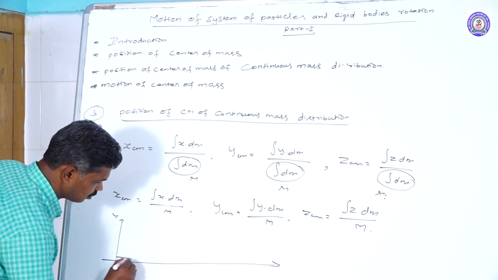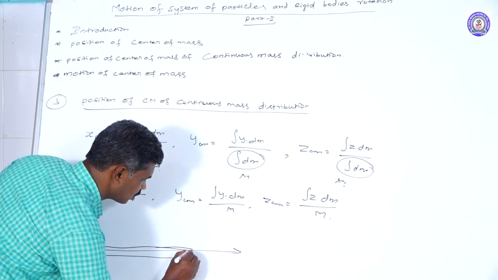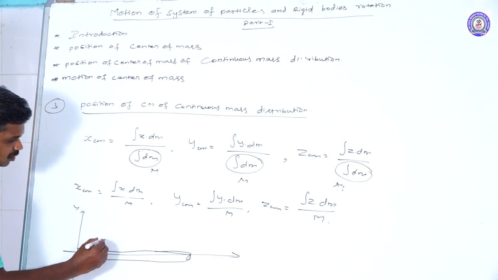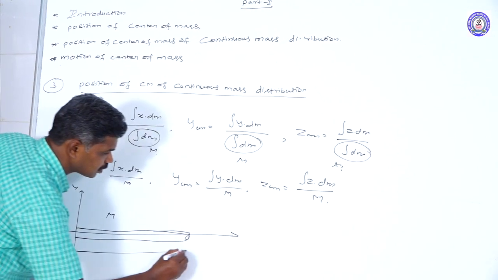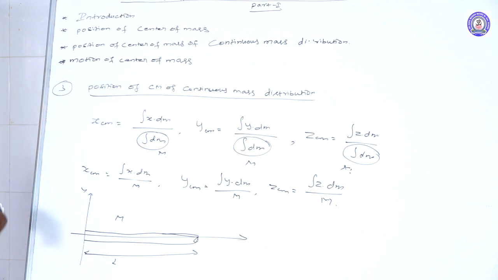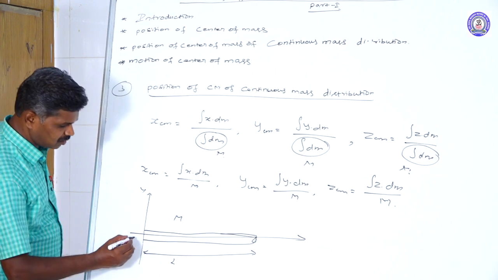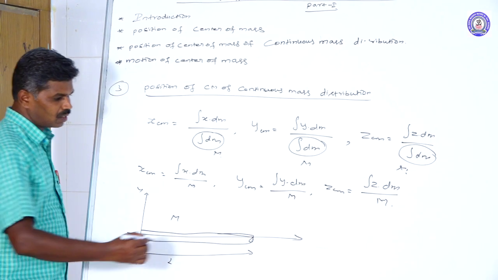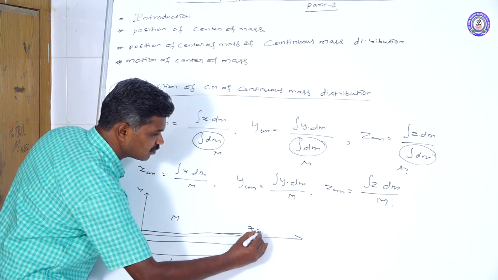The rod is placed along the x-axis. Its total mass is taken as capital M, and total length is taken as capital L. If one end coincides with the origin, the x distance is 0. At the other end, the x value is L.